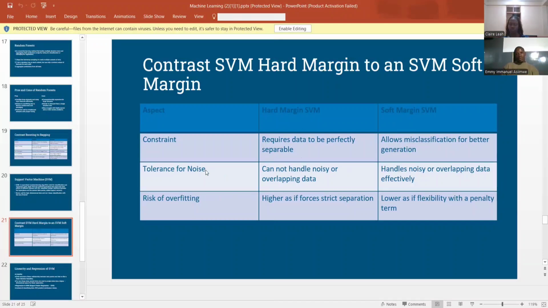Then the tolerance for noise, whether it can handle noisy or overlapping data. The hard margin cannot handle noisy overlapping data, while the soft margin handles noisy and overlapping data. Then the risk of overfitting in the hard margin.